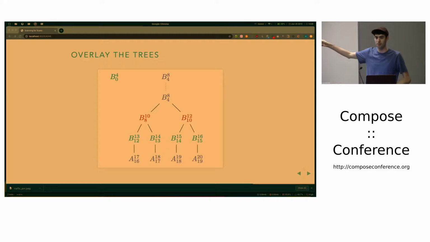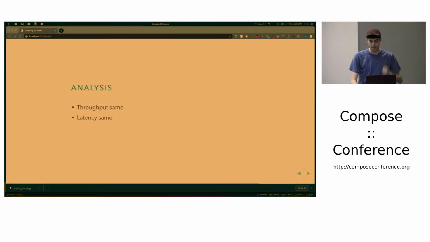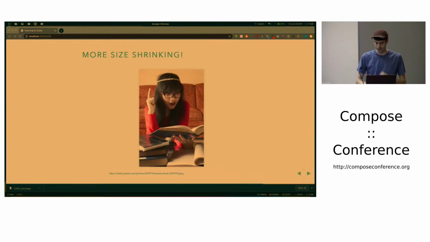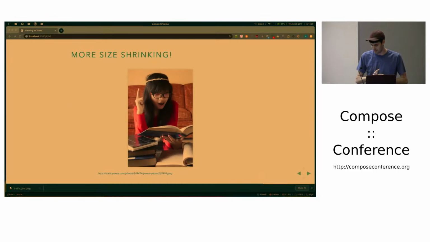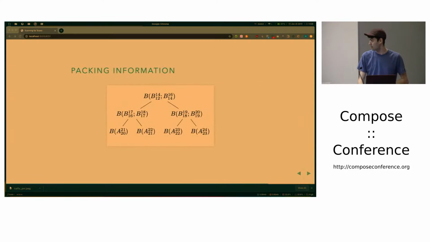So this is better. We're now doing this in just log R amount of space in the big O sense, and the throughput's the same and the latency is the same. So we're getting better. But now we can start thinking about data not in the big O sense, but in the sort of bytes sense. We can change the way we think about data so that it fits in a perfect binary tree, a complete binary tree,